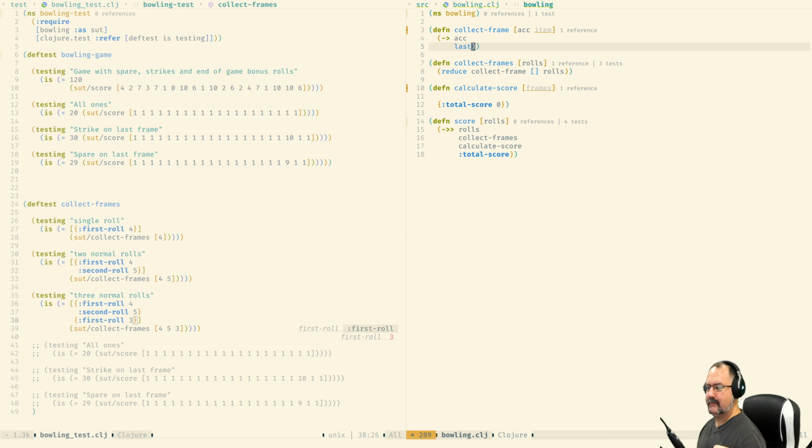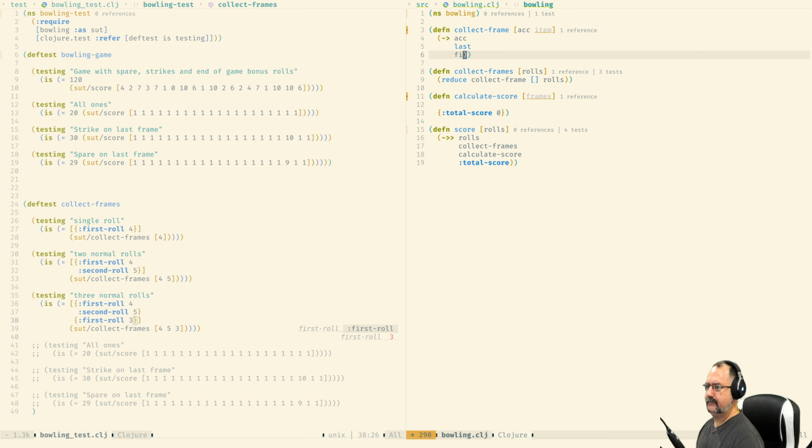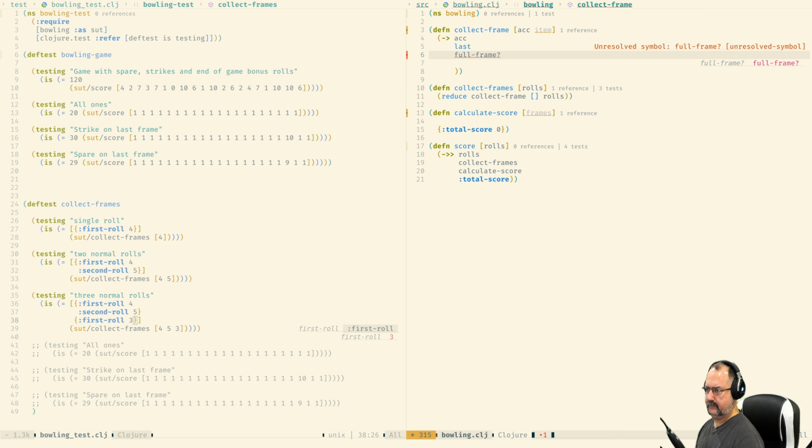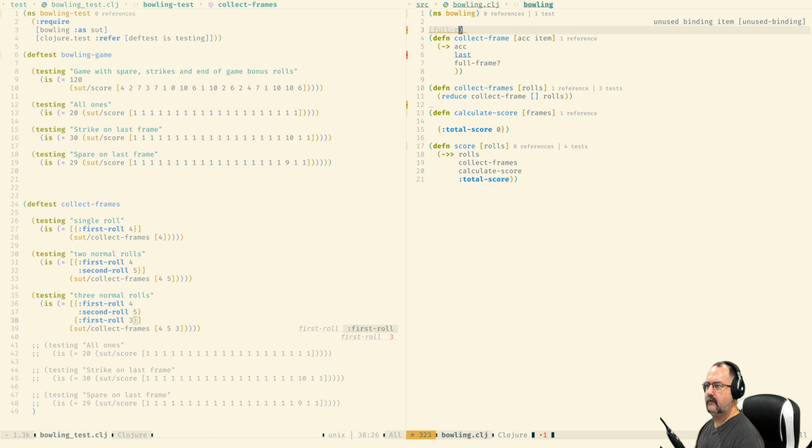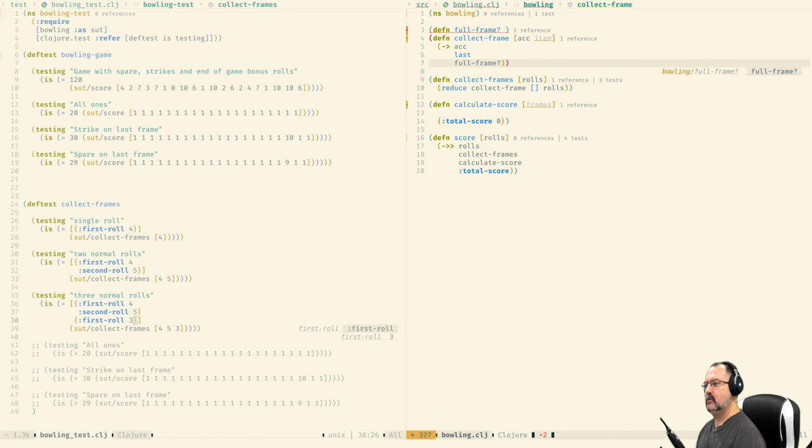We need to know if it's a full frame or not, because based on being a full frame or not, we will do one thing or another with the accumulator.